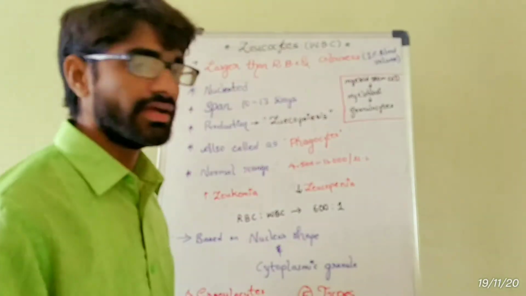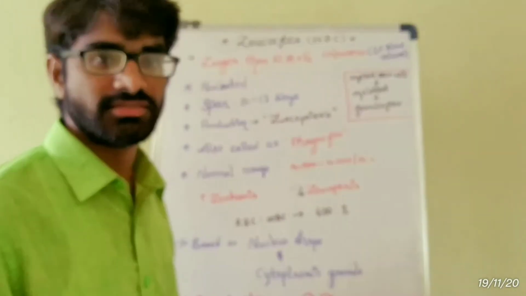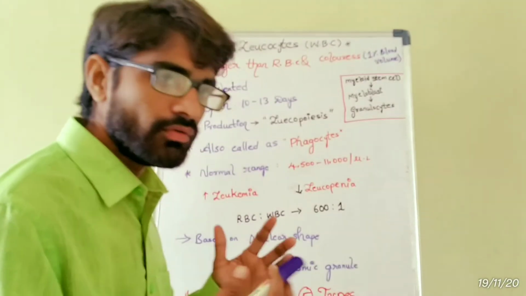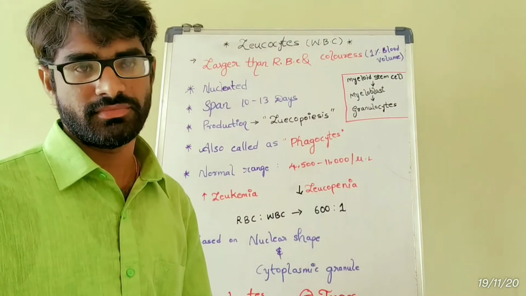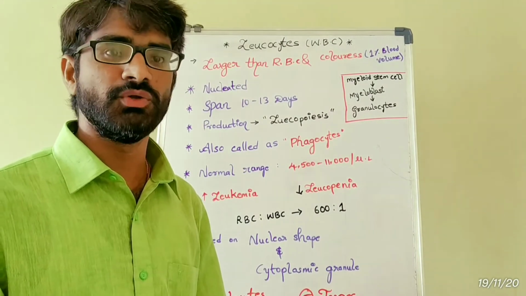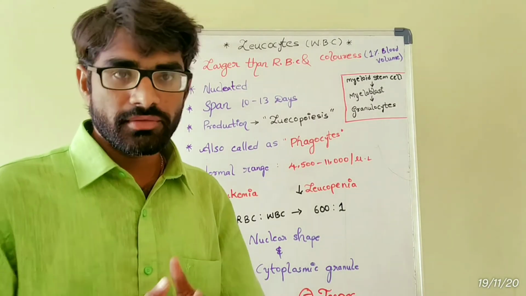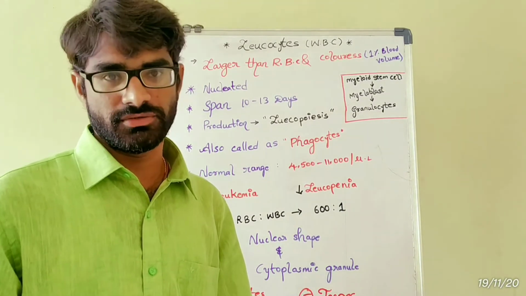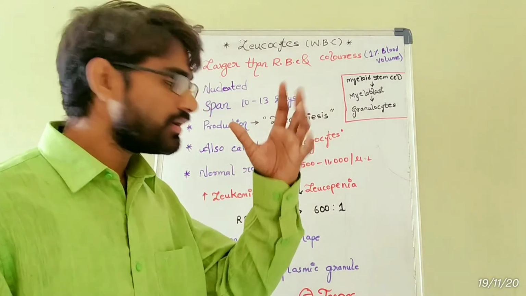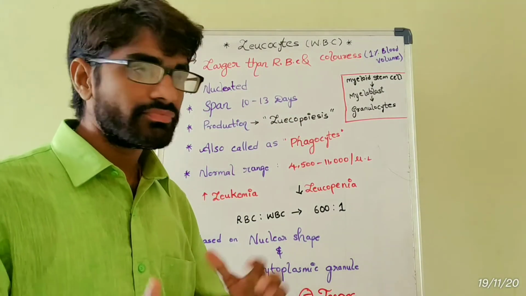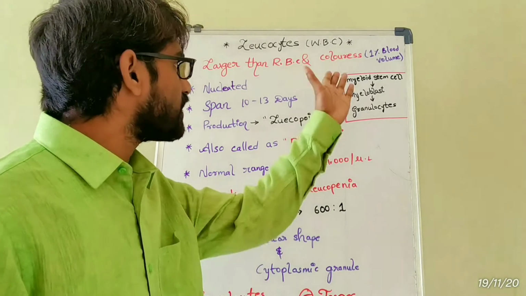Okay, let's enter into our topic, leukocytes, which is also known as white blood cells. So these leukocytes are larger than the red blood cells and even colorless due to lack of hemoglobin. So, where red blood cells are red in nature due to the presence of pigment, which one? Hemoglobin. Where here lack of hemoglobin, these are colorless.